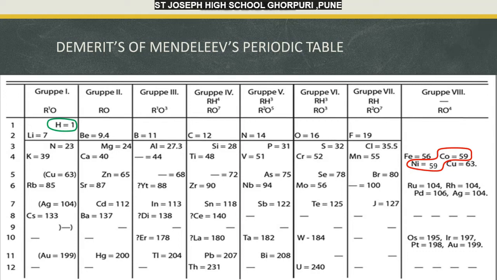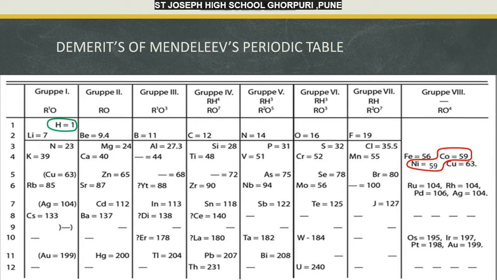There is a similarity in the molecular formula of the compounds of hydrogen and alkali metals, that is sodium and potassium, when they are forming with chlorine and oxygen. On considering the above properties, it cannot be decided whether the correct position of hydrogen is in the group of alkali metals, that is group 1, or in group of halogens, that is group 7. So these are the four major demerits of Mendeleev's periodic table.